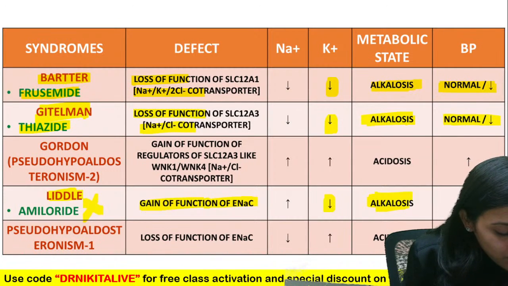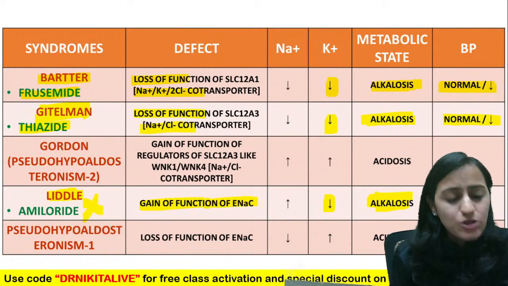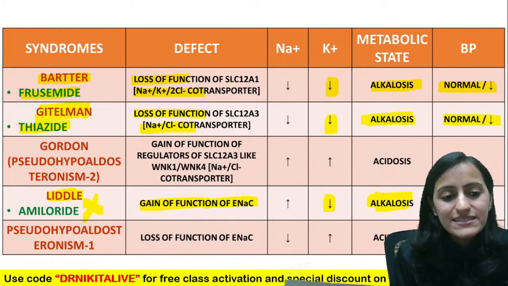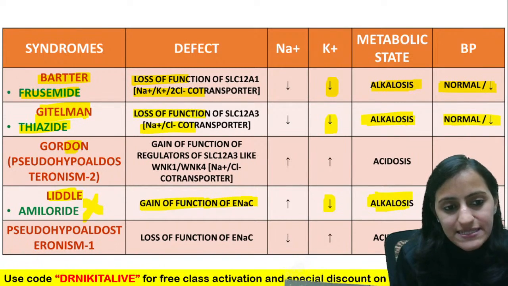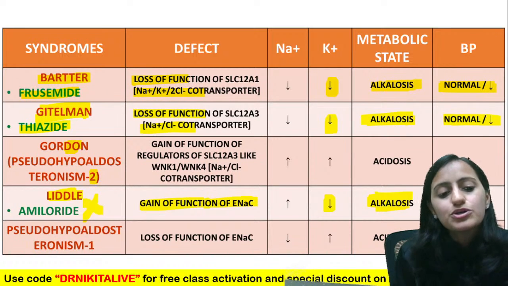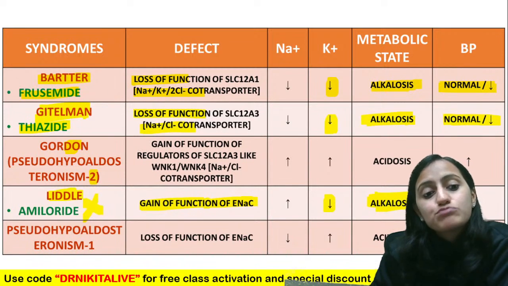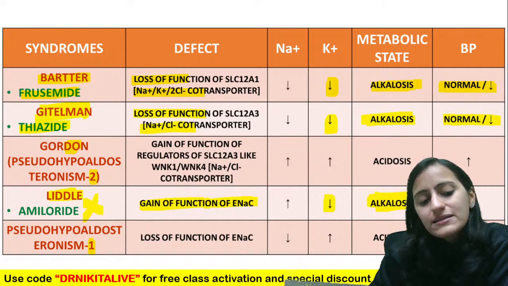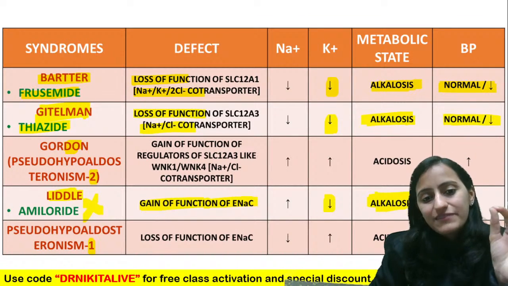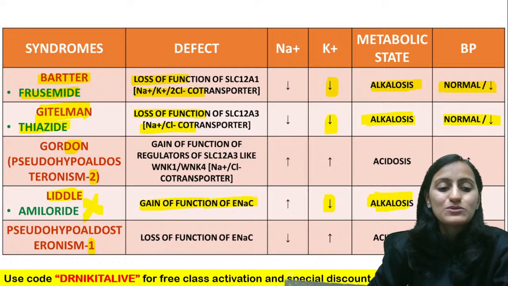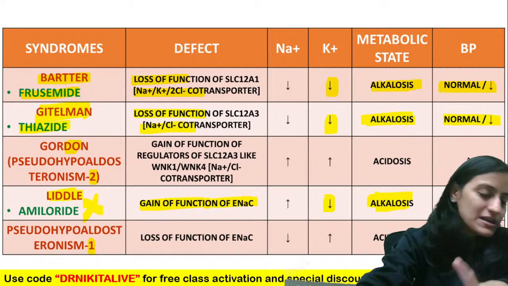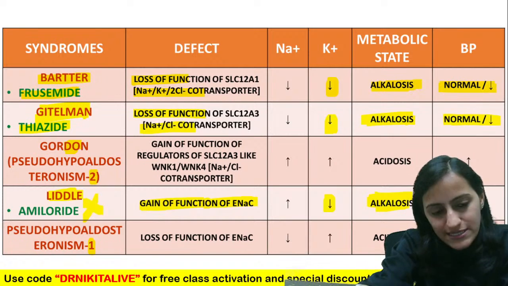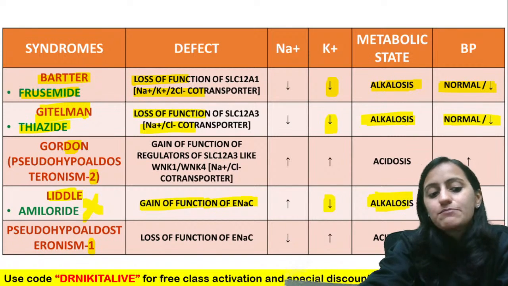Now, going to the next one. What is Gordon's and what is pseudohypoaldosteronism type 1? Gordon's is pseudohypoaldosteronism type 2. And you have pseudohypoaldosteronism type 1, which is the opposite of Liddle's. Now I am talking about the less common ones, but important for your exam: pseudohypoaldosteronism type 1 and type 2.